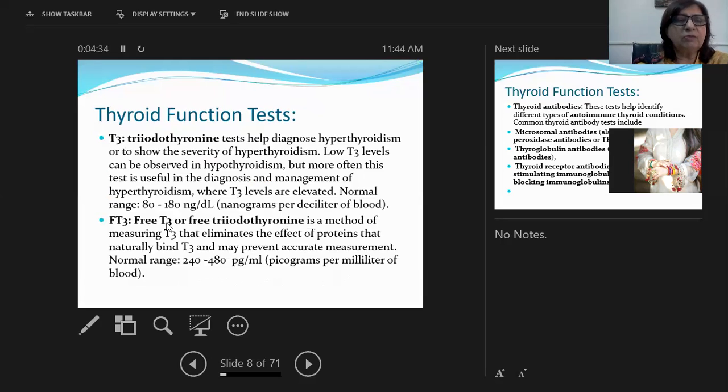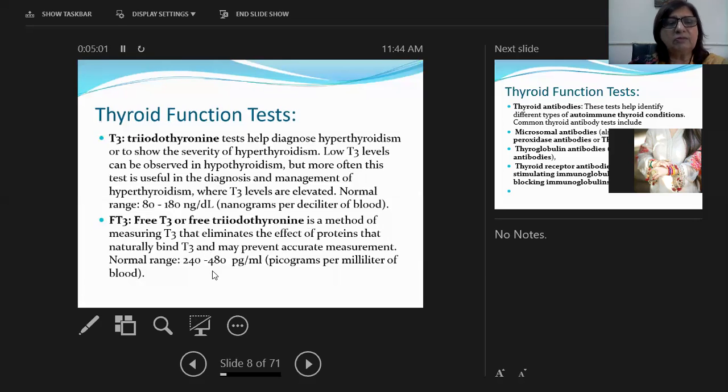Next is the estimation of T3 or triiodothyronine test. It helps to diagnose hyperthyroidism or to show the severity of hyperthyroidism. Low T3 levels can be observed in hypothyroidism, but more often this test is useful in the diagnosis and management of hyperthyroidism, where T3 levels are elevated. Normal T3 level in the blood is 80 to 180 nanogram per deciliter of the blood.